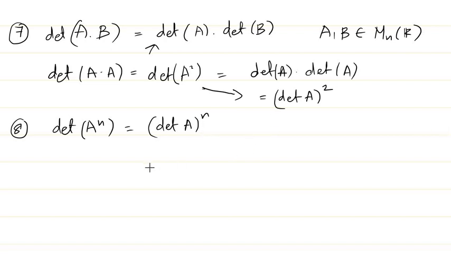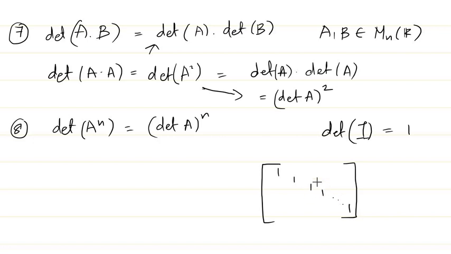Okay, so other basic properties, like the determinant of the identity matrix. What is the determinant of the identity matrix? It is nothing but 1. An identity matrix is basically a diagonal matrix, right? All diagonal entries are 1 and all remaining entries are zeros.